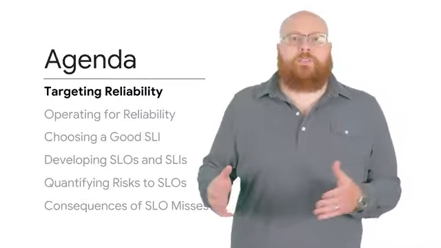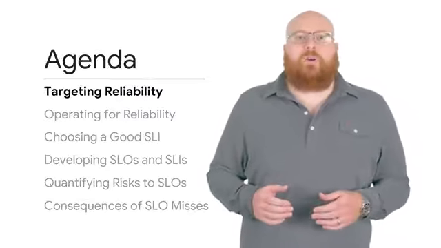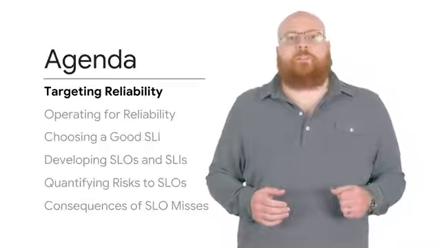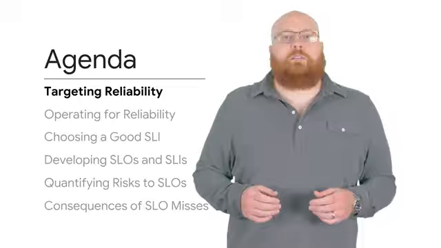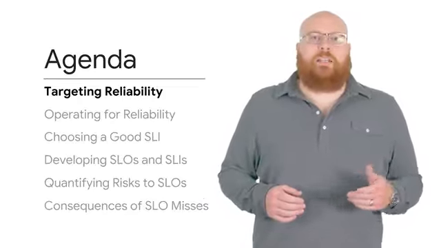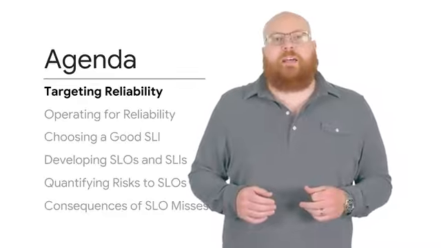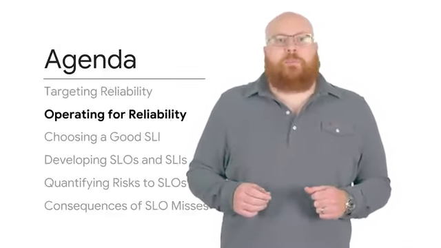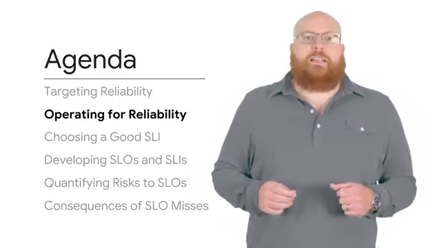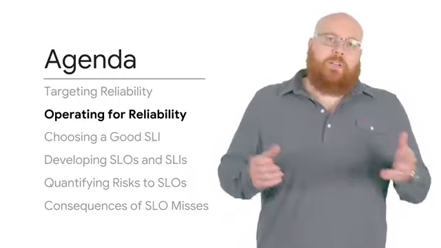The first module, Measuring and Targeting Reliability, sets out why a service should aim to be just reliable enough to meet the expectations of its users and to keep them happy. It then shows how quantifiable metrics of service reliability and user happiness can be used to define a measurable target that is reliable enough. The second module, Operating for Reliability, explains how setting a target for reliability yields a budget for unreliability. It demonstrates the utility of an error budget for both short and long-term decision-making and covers some of the things that operations can do to make a service more reliable.